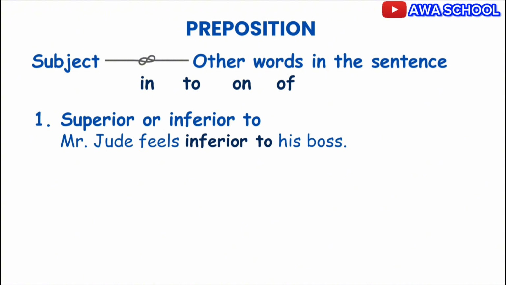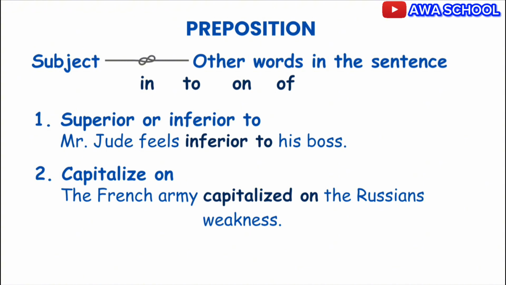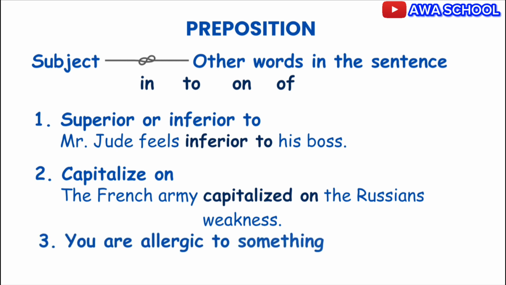To mean to take advantage of something or a situation, the right preposition is capitalized on. Example, the French army capitalized on the Russians' weakness. When you don't react well to the presence of something, you are said to be allergic to it. Example, I am allergic to dogs.